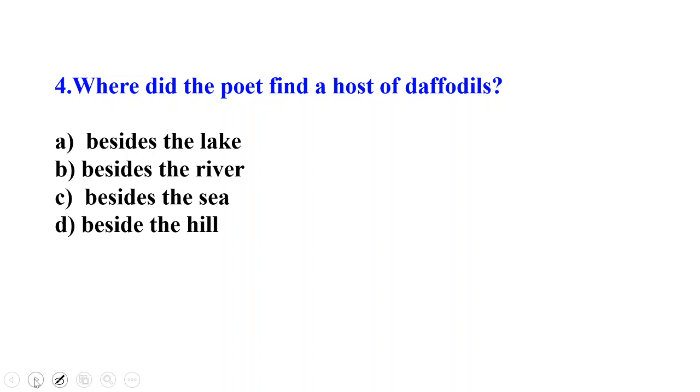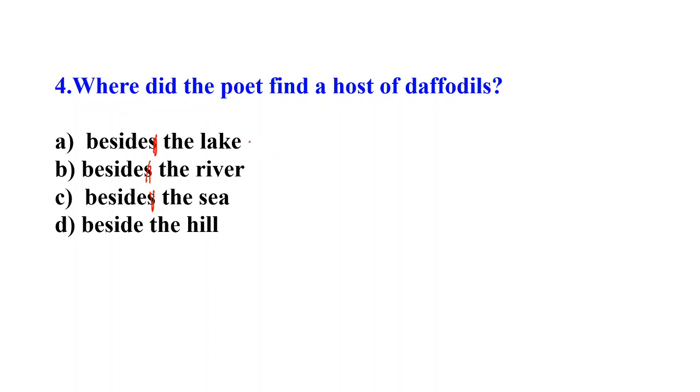Where did the poet find a host of daffodils? Sorry, it should not be besides, it should be beside: beside the lake, beside the river, beside the sea, or beside the hill.